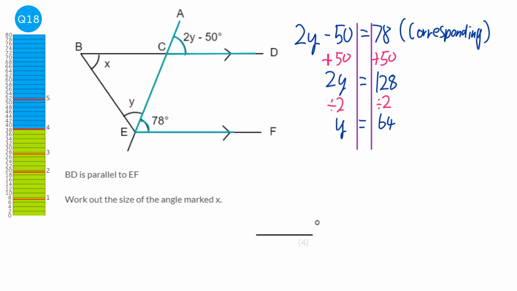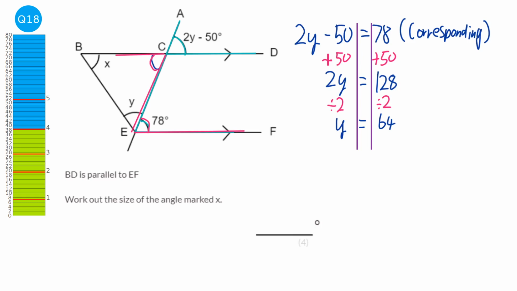So we look back at the diagram to find out how we'd work out x. There's a few different things we can do. We could work out that these two here are vertically opposite. That would be absolutely fine. But actually, if we look at this part here and this part here, these are also two parallel lines, and this angle here and this angle are going to be alternate.